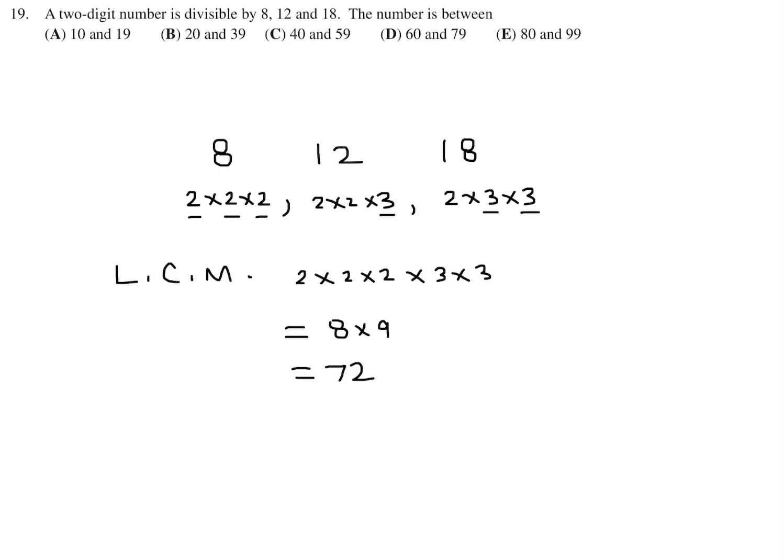You can verify: is 72 divisible by 18? Yep, it goes in 4 times. Is 72 divisible by 12? Yep, it goes in 6 times, I believe. And 8, we know it's 9 times right there. So this number is between what range? It looks like for number 19, that range is D right here. 72 is between 60 and 79.